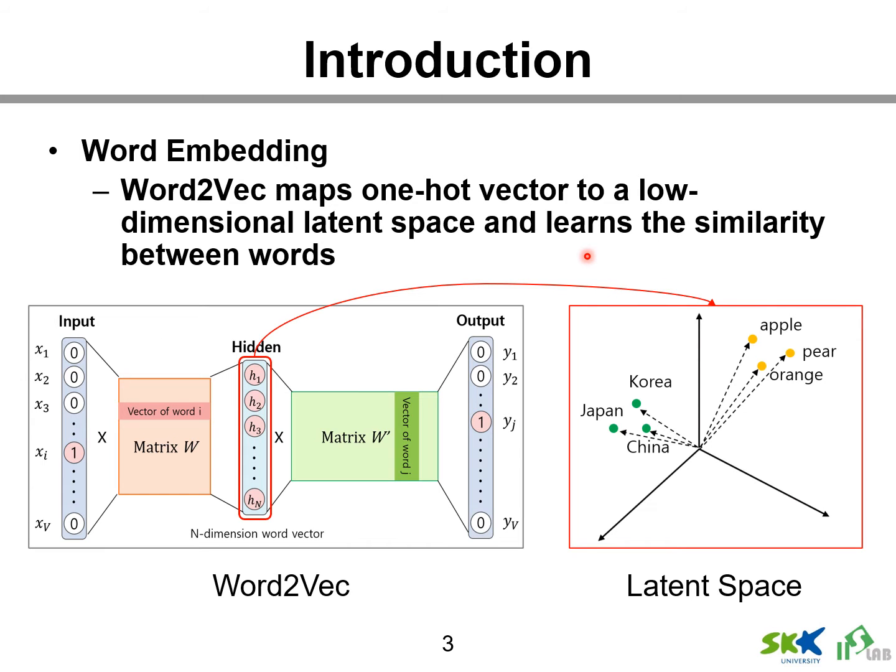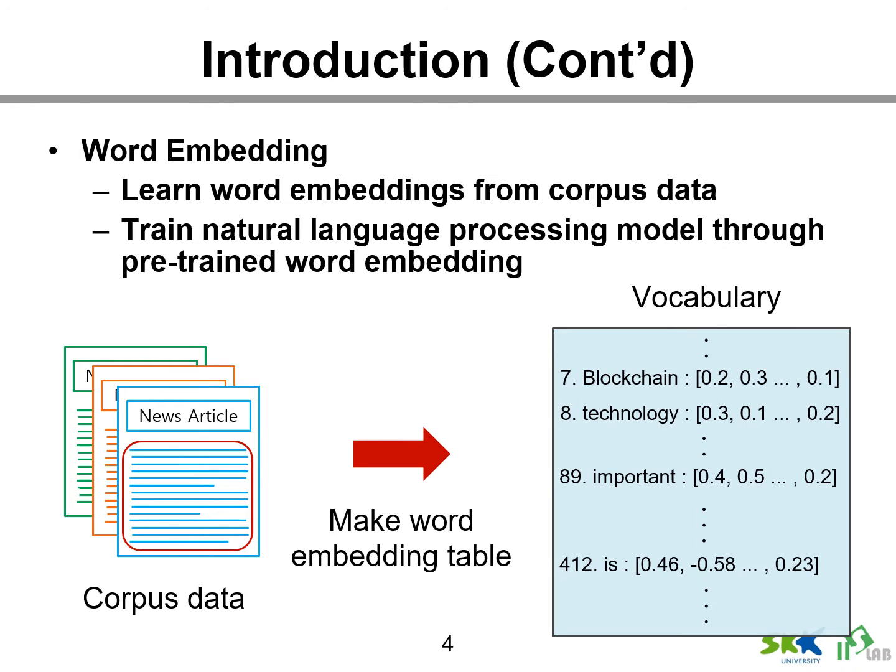Word embedding is a vector representation of a text word. General embedding is Word2Vec. Word2Vec is learned with a neural network model, where a word is mapped to a lower-dimensional latent space vector. Then similar words are mapped to similar latent space. Another word embedding is learned using a language model that predicts the next word.